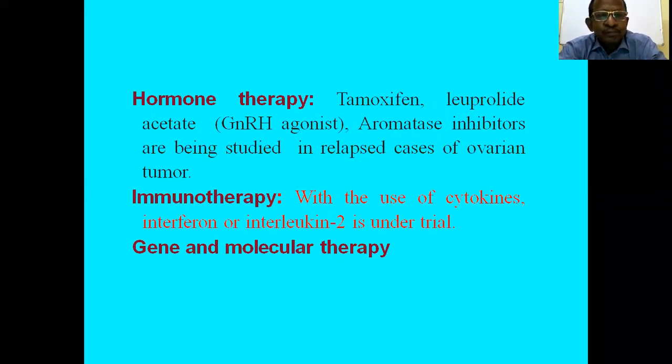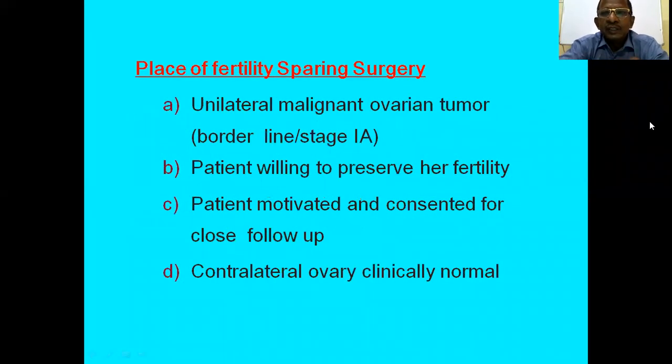Immunotherapy can also be used, with cytokines, interferon and interleukin, as well as gene and molecular therapy, stem cell therapy, and high dose chemotherapy with stem cell therapy. The most important is fertility sparing surgery in young patients.